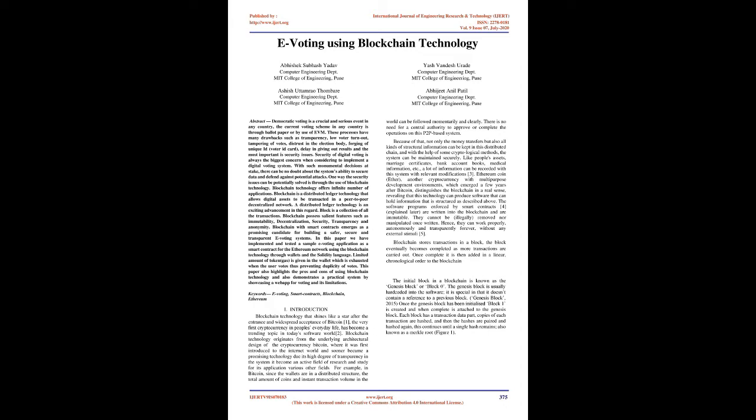In this paper we have implemented and tested a sample e-voting application as a smart contract for the Ethereum network using blockchain technology through wallets and the Solidity language. A limited amount of token, gas, is given in the wallet, which is exhausted when the user votes, thus preventing duplicity of votes. This paper also highlights the pros and cons of using blockchain technology and demonstrates a practical system by showcasing a web app for voting and its limitations. Keywords: e-voting, smart contracts, blockchain, Ethereum.